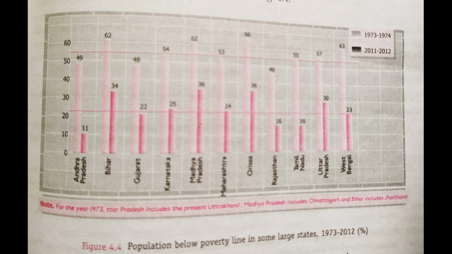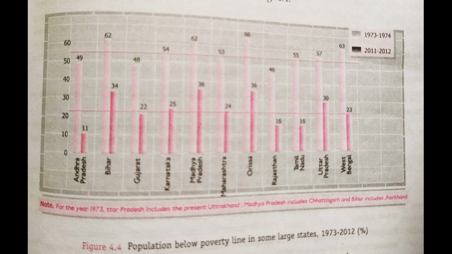If we talk about Madhya Pradesh, Chhattisgarh is also included here. So it was very high, that is 62%. The poverty rate was 62%, and after the implementation of the new economic policy, it has been reduced slightly. Slightly. Still we are under the poor state, facing poverty, right?